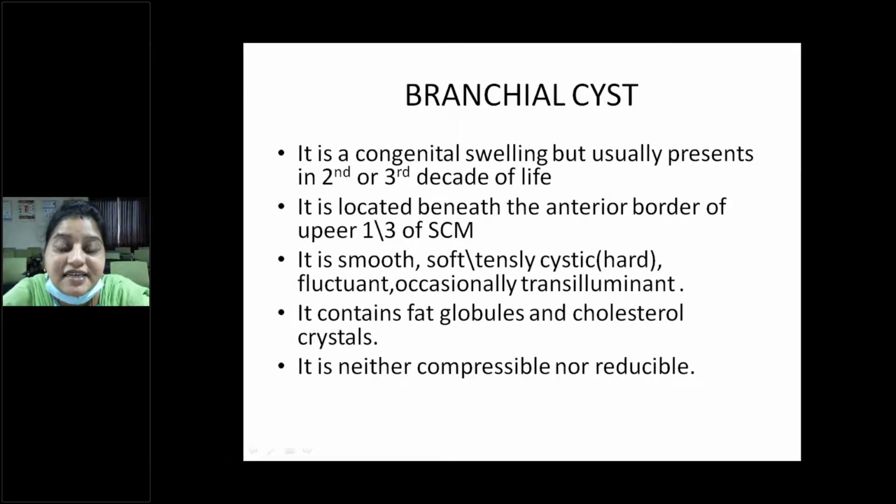It is a congenital swelling, but usually presents in the second or third decade of life. It is located beneath the anterior border of the upper one-third of the sternocleidomastoid muscle. It is smooth, soft, or sometimes tensely cystic, and fluctuant, occasionally transilluminant. It contains fat globules and cholesterol crystals. It is neither compressible nor reducible.